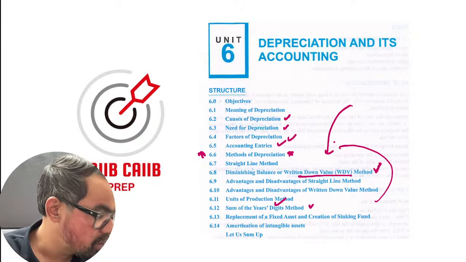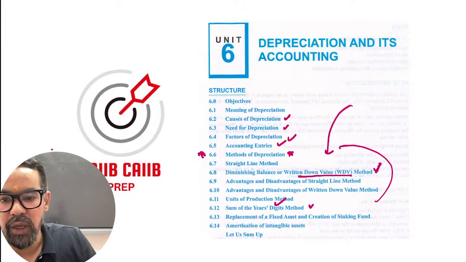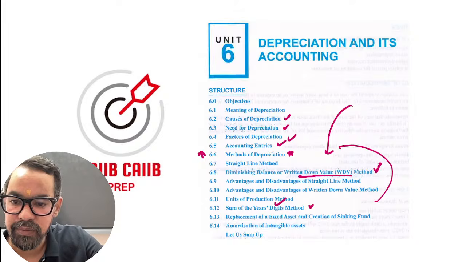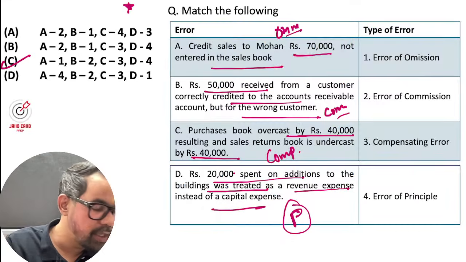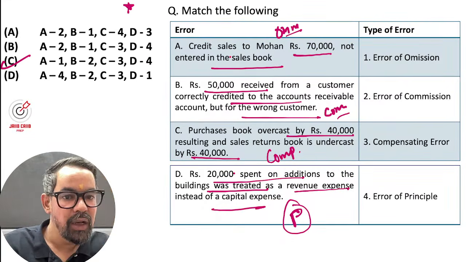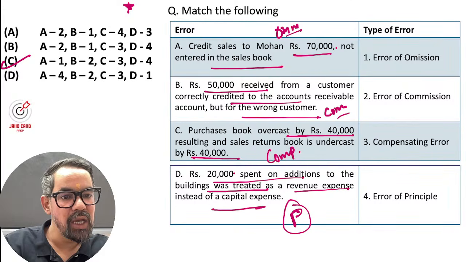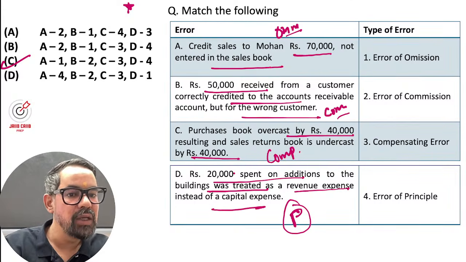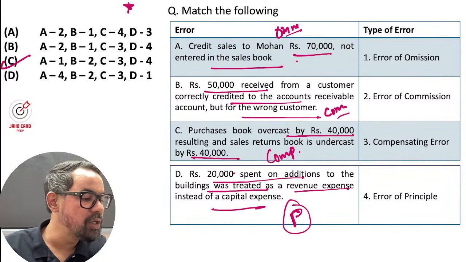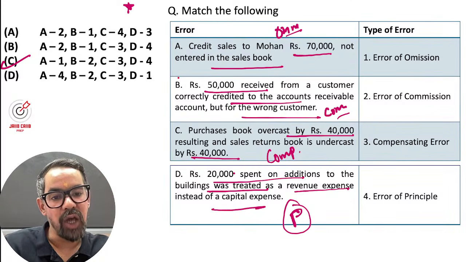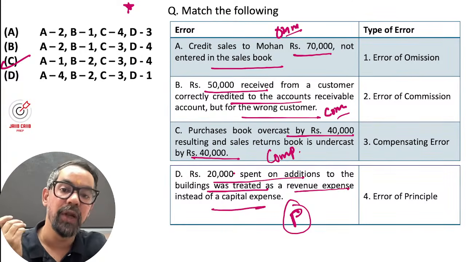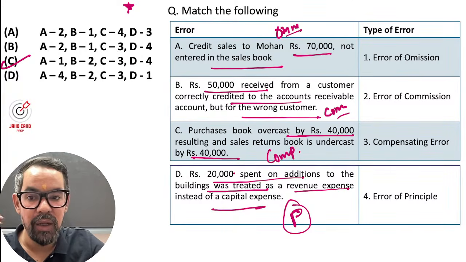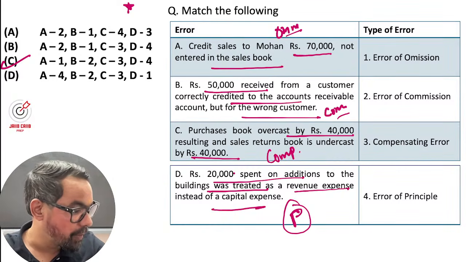Why A is not an error of principle? Okay, I'll go back to that question, ma'am. Which A are you asking, Rajni ma'am? This A: credit sale to Mohan 7,000 not entered in the sales book. So we did omission. The accountant in charge omitted the transaction, forgot to enter that particular transaction. That is the reason behind this.